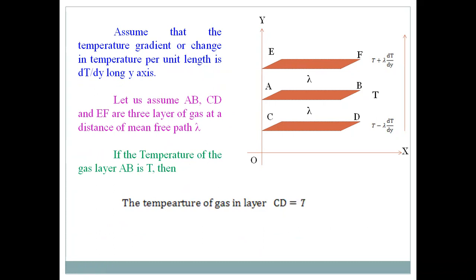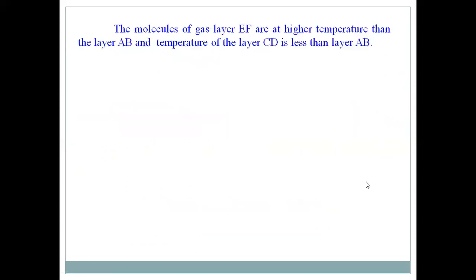Of course, the temperature of the layer CD is equal to, as already explained, T minus lambda into dT by dy, and the temperature of the gas layer EF is equal to T plus lambda into dT by dy. So due to this temperature difference, the kinetic energy of the different layers is also different. So molecules will move from the EF layer into the AB layer, whose layer temperature energy increases.